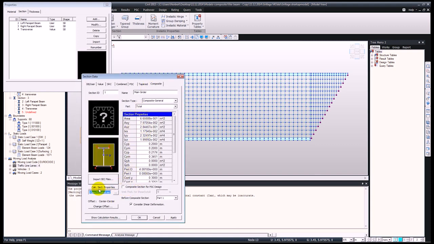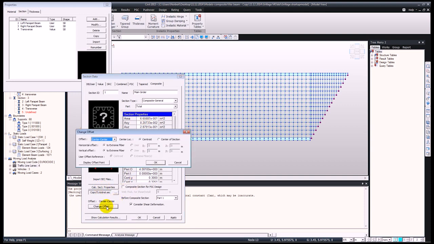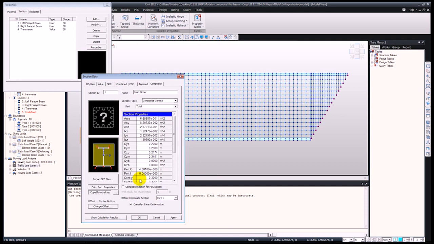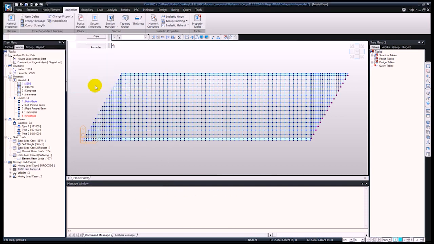Also at this point you can just click on calculate section properties, and these will be recalculated for you. And also let's assign the offset, so this will be center bottom. Okay. By pressing OK you can see that the main girder has been added in.